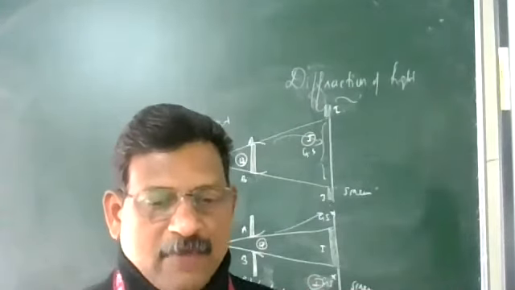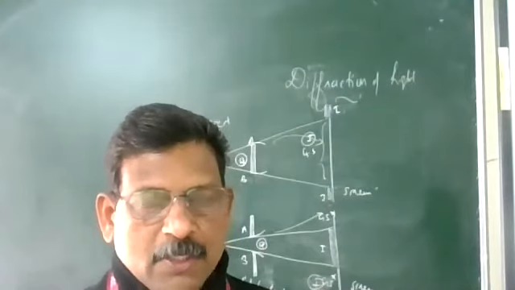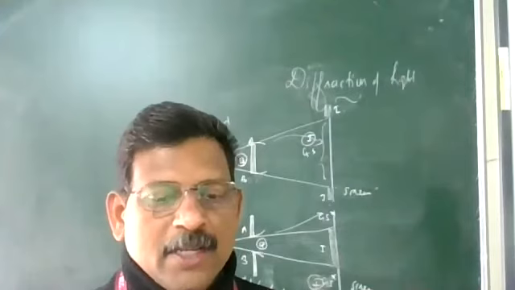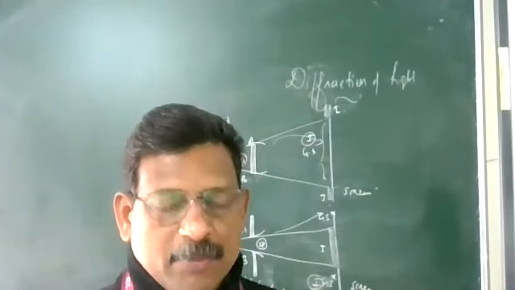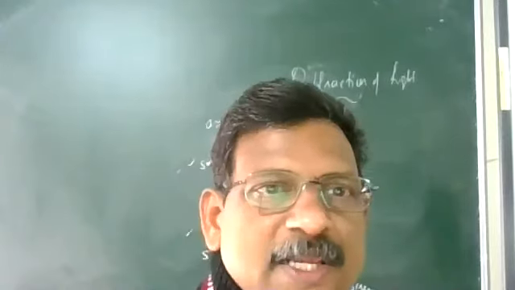Aperture means a slit. Because of this bending, light penetrates into the geometrical shadow of the obstacle or aperture. Thus light deviates from its linear path.